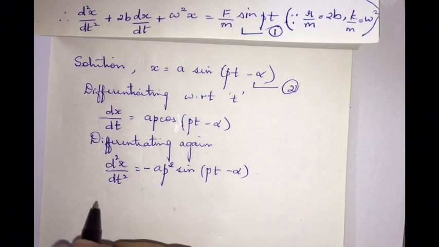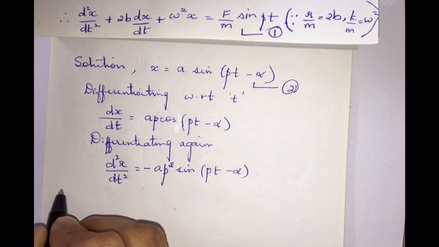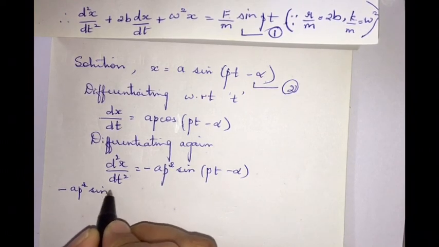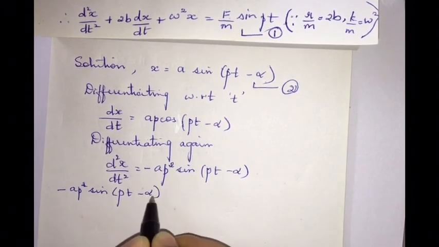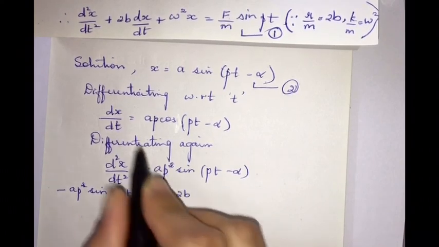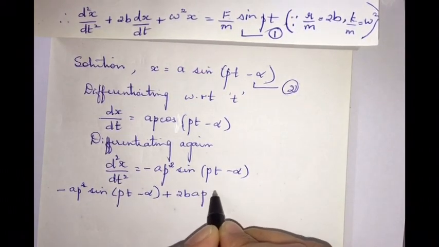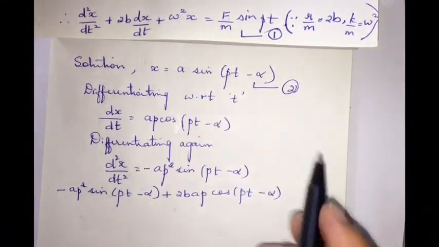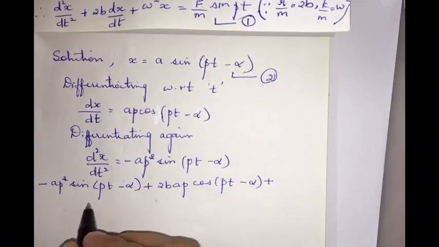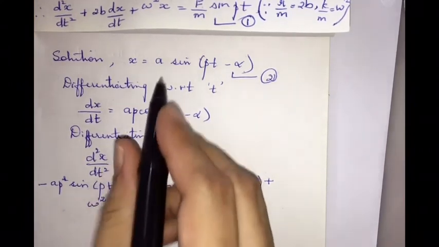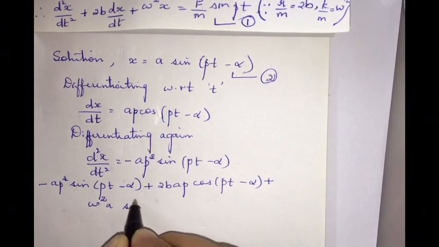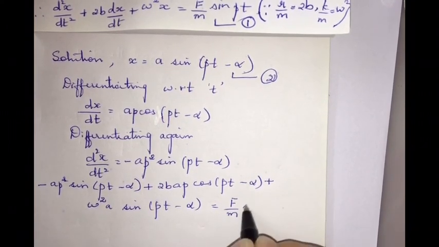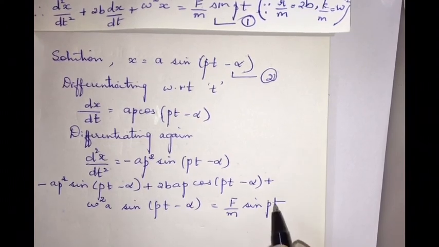So equation number 1 becomes -Ap² sin(pt - α) + 2b·Ap cos(pt - α) + ω²·A sin(pt - α) = (F/m) sin pt.